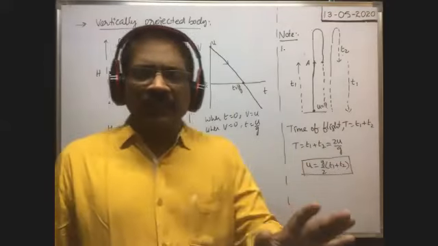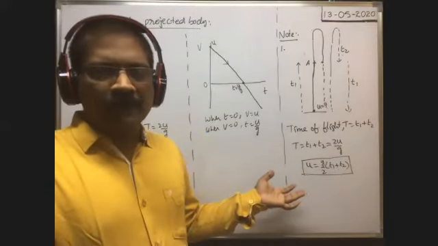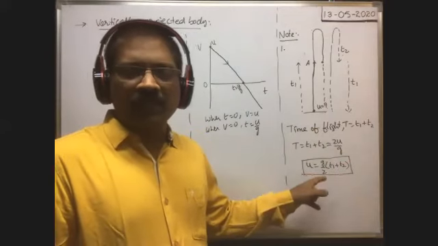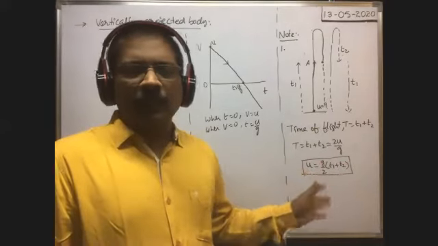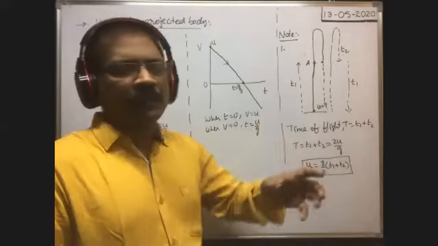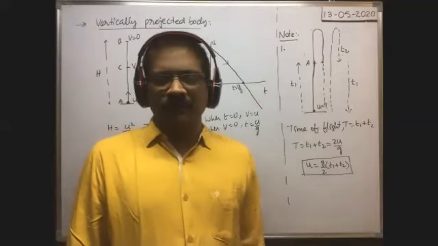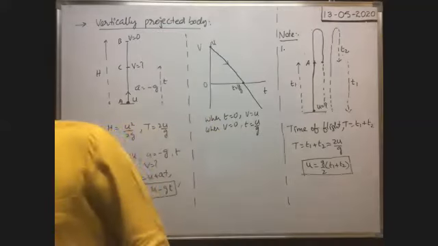If we are given T1, T2 and asked to find the velocity of projection, they may ask. Then it is g by 2 into T1 plus T2. Of course, if you have an idea about the formula, then we can do it directly. Otherwise, based on this concept, we should be in a position to do the problem. In such a way, you have to learn. Okay. Next,